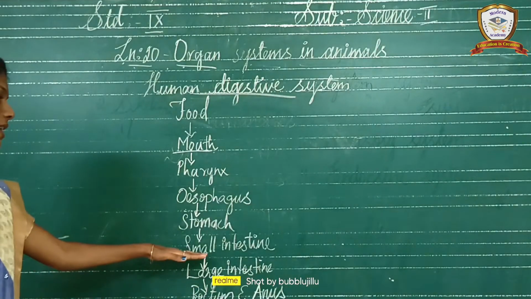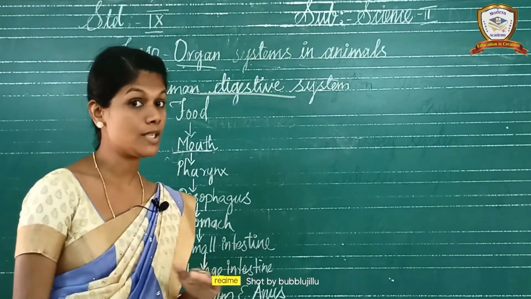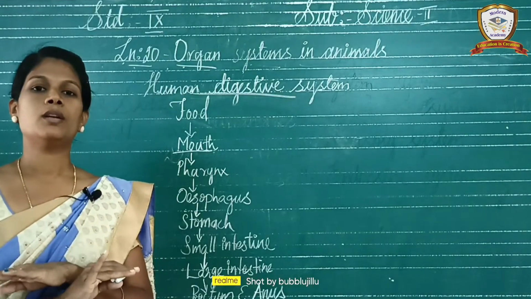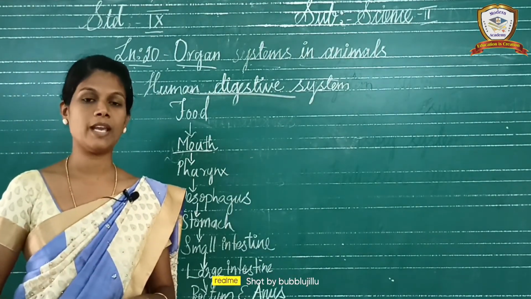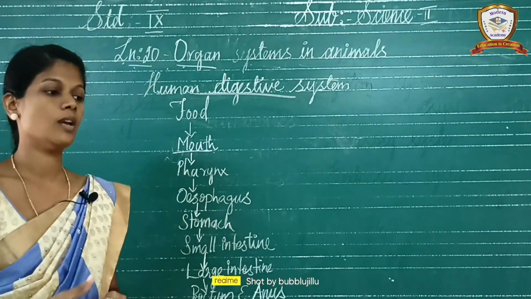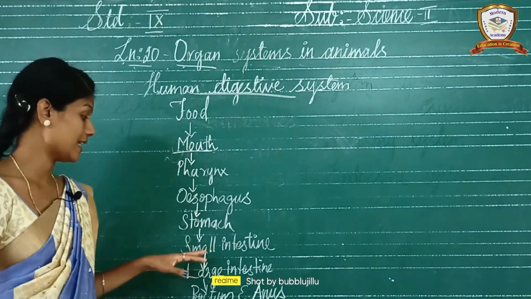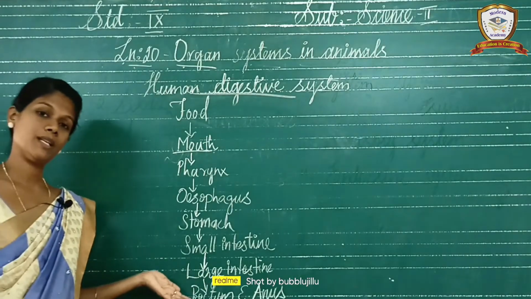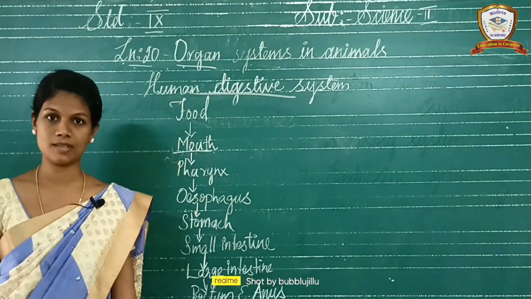Okay, the digestion is completed up to the small intestine. In the large intestine, there is no action of digestion. There the reabsorption takes place, okay, of excess water molecules. All of that is absorbed in the large intestine area. And the rectum and anus are used for egestion. This is the full process.